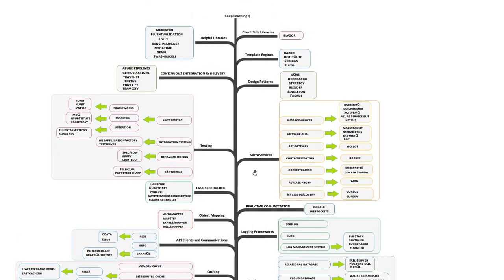One of the more important things which is catching up now is microservices. Microservices has these components which you should be aware of: message broker, message bus, API gateway, how you containerize it, orchestration, reverse proxy, service discovery. Especially the message broker part, wherein you can use Kafka or RabbitMQ, along with your gateway, which you have designed probably using Ocelot, and maybe a service discovery using Consul or Eureka. And you have your applications hosted on Docker through orchestration of Kubernetes. So these are some of the microservice constructs.